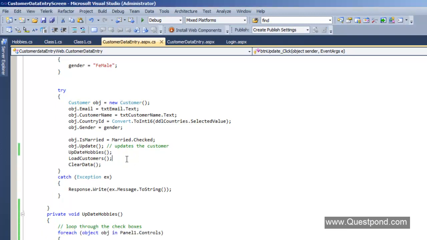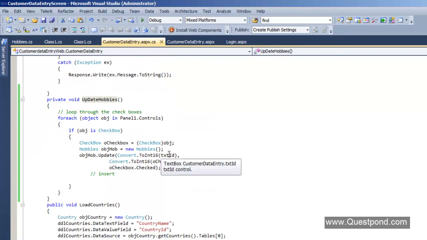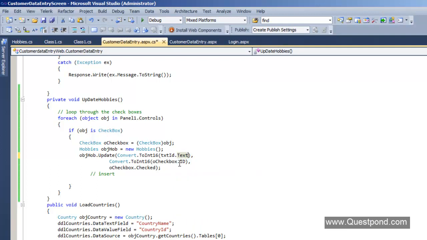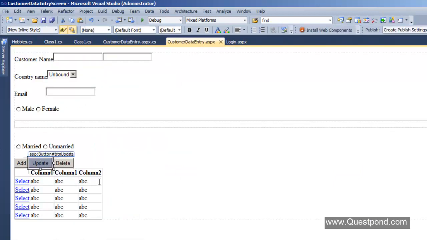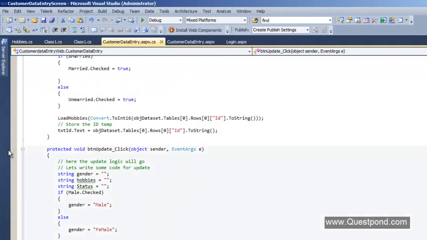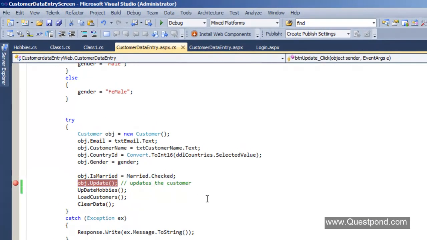Great. And just quickly one more thing over here. We have said here txt id, right? This should be txt id.text, because if we just say txt id, then it will actually pass the object. Okay, but we actually want the value of the object and not the object, right? So it looks like this is all set. So now let's go back to our update function here, and let me put a breakpoint, and let's see how this works, right?